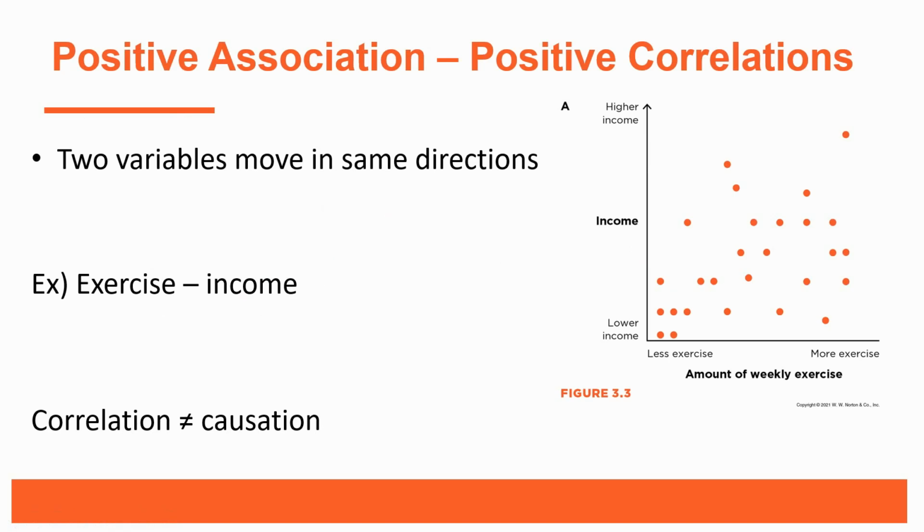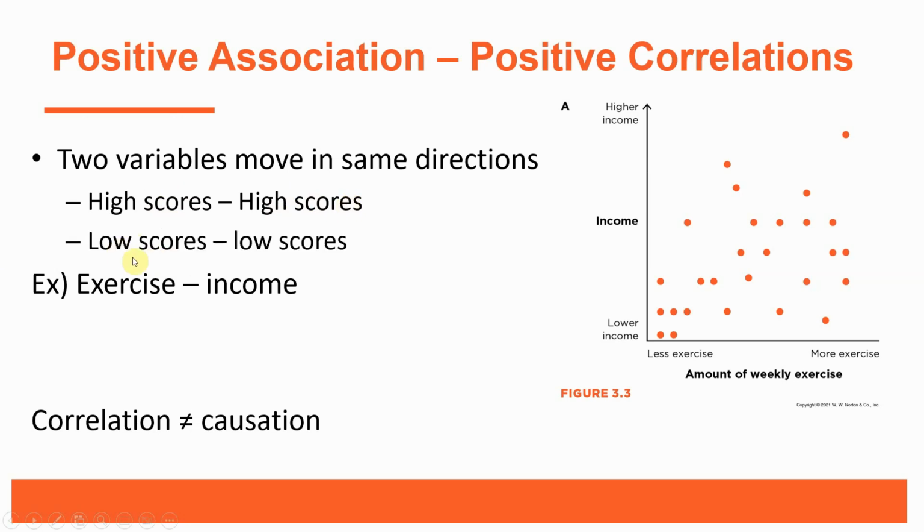There are three kinds of association claims we can briefly describe. The first has to do with positive associations, also referred to as positive correlations. With positive correlations, the two variables move in the same direction. What I mean by that is if you have a high score on one variable, you tend to also have a high score on the other variable. Or if you have a low score on one of the variables, you tend to have a low score on the other variable. So the two variables move in the same direction. The scores are both high or the scores are both low.